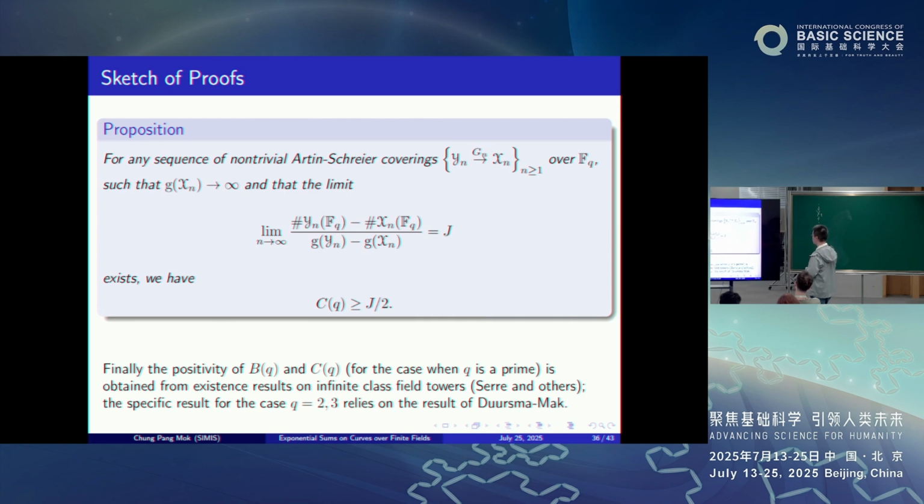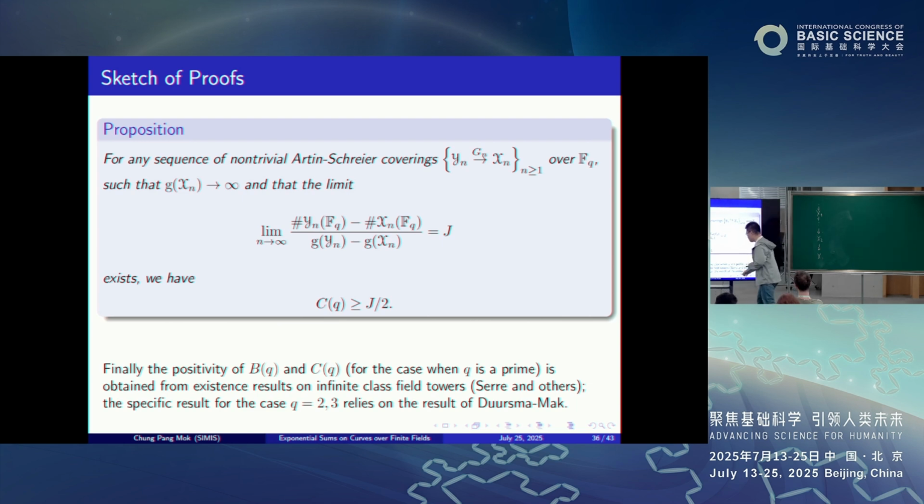Namely, for any sequence of non-trivial asymptotic couplings over F_q such that the genus of the extension tends to infinity, and such that the limit of this quantity exists, call it J, then c_q is bigger than or equal to J over q. This is enough because the relative Ihara constant d_q is really the supremum of all such limits J. Now, finally, these results are for the case when q is not prime.